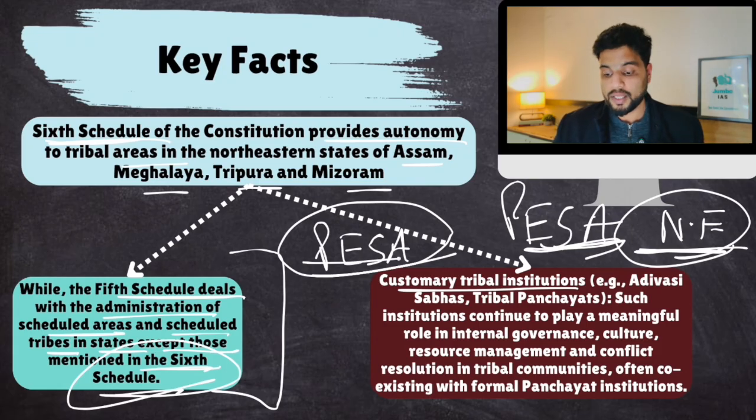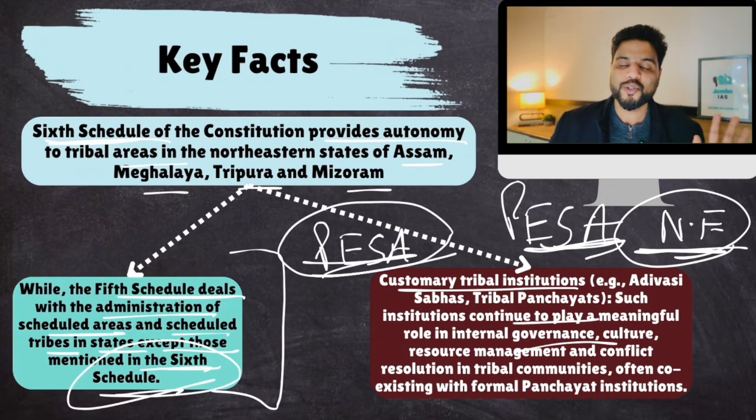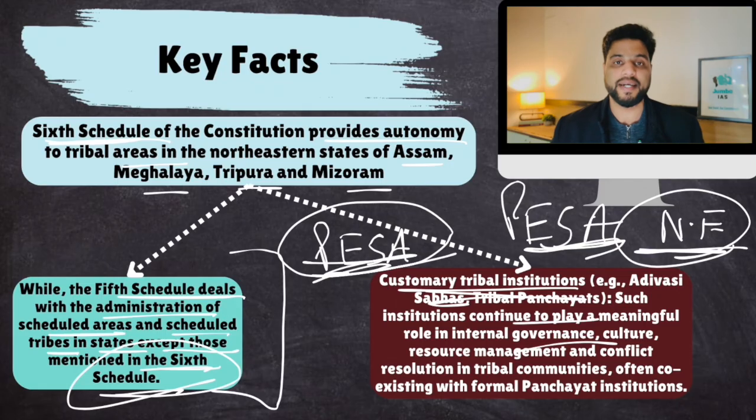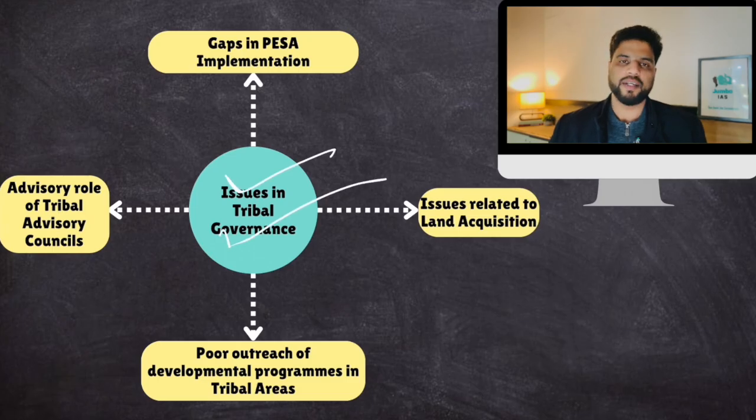Otherwise, if it would have replaced these institutions, then these tribals would have agitated, because no tribal wants to separate from their own customary institutions. They have a lot of faith in their customary institutions. That is why the government couldn't have extended or allowed PESA to replace these institutions. So this would only complement them. Make sense? Okay. Now, issues in tribal governance.